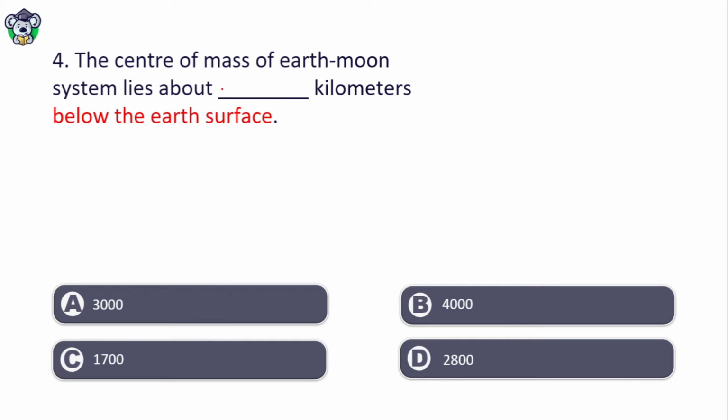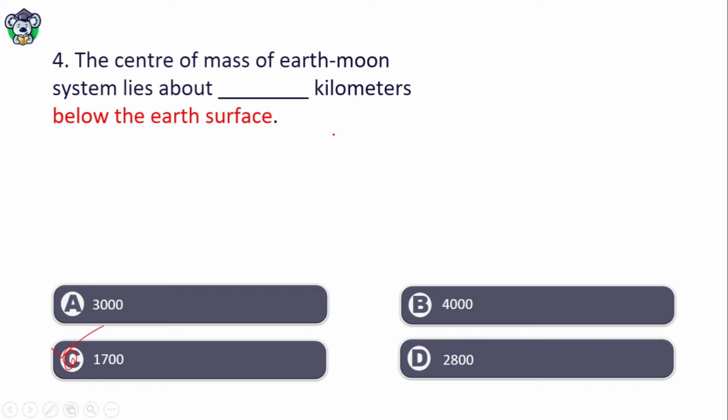Center of mass of the earth-moon system lies about dash kilometers below the earth's surface. 3000 kilometer, 4000 kilometer, 1700 kilometer, 2800 kilometer. The right answer is option C, that is 1700 kilometer below the earth's surface.